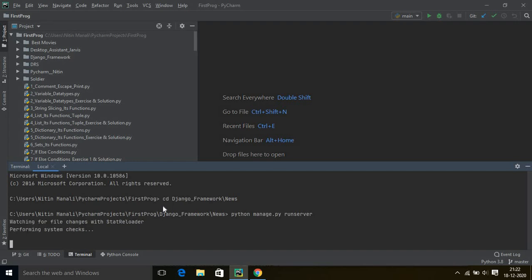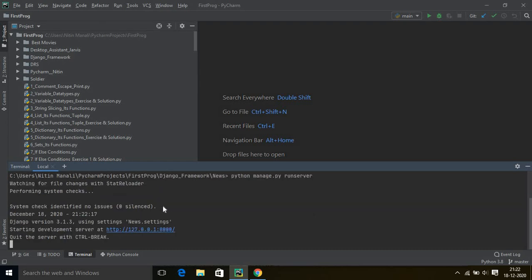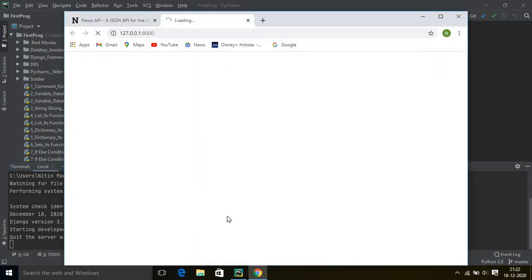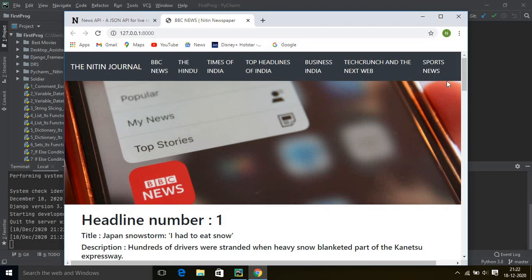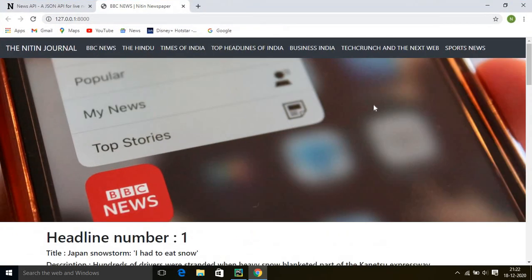Just wait. It's taking time. Here we go. So there is one localhost server link. Once I click on it, it will direct me to the web browser where I'll be able to see my news website. Okay, so I will click here to show you how my website looks. I will maximize it. This is how my website looks, guys.